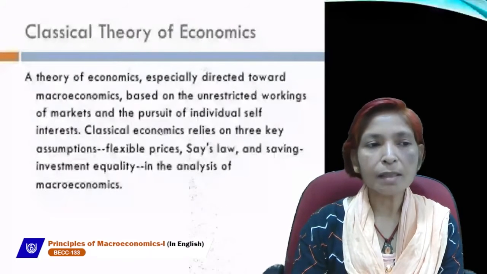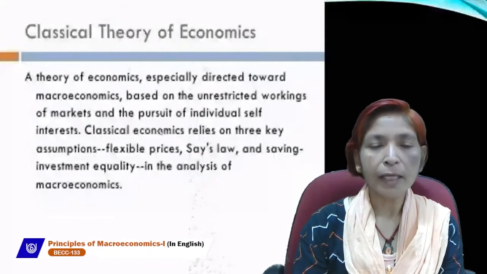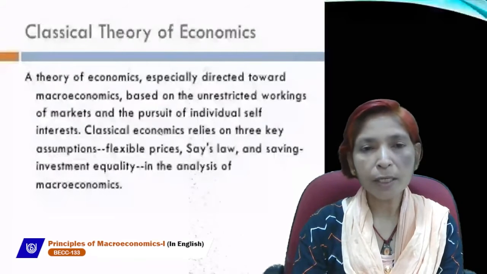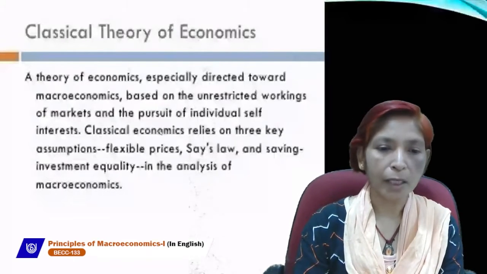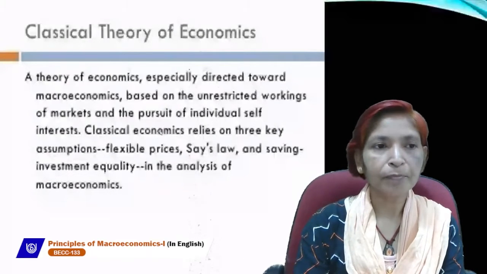So these are the concepts introduced by classical economists like Adam Smith, Ricardo, Malthus, J.B. Say, and J.S. Mill in the analysis of macroeconomics.